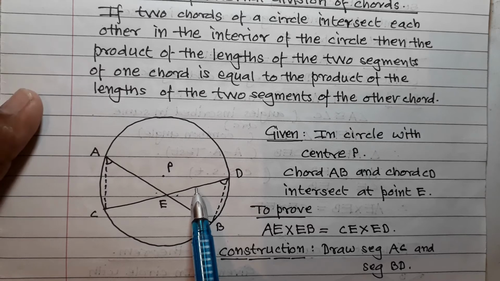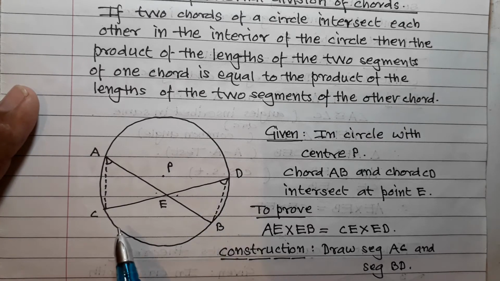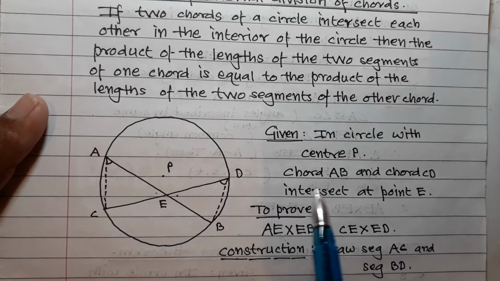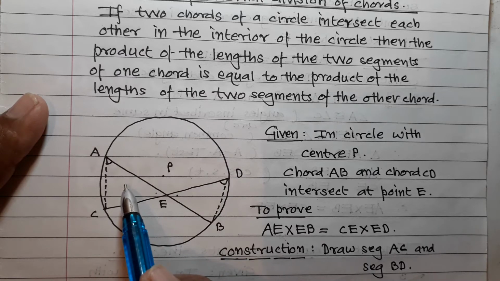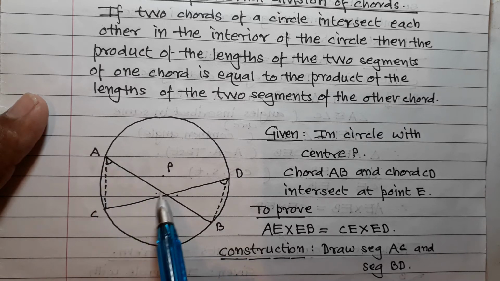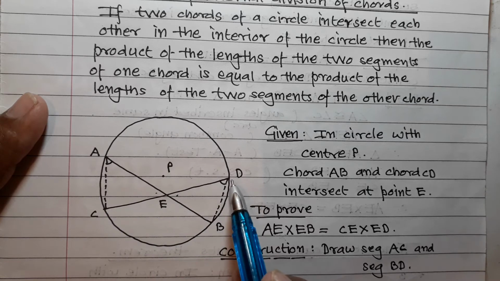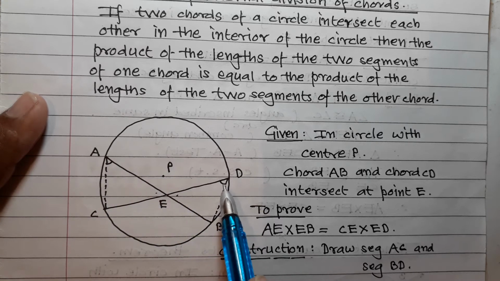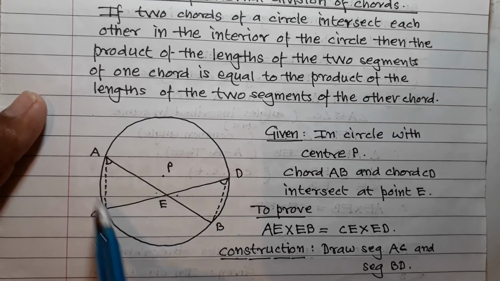Now try to understand. This is very easy. In triangle AEC and triangle DEB, angle A and angle D are equal because they are inscribed in the same arc.